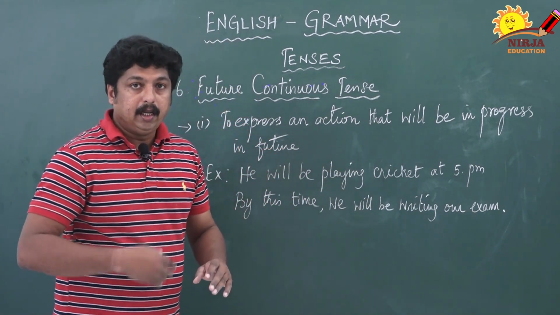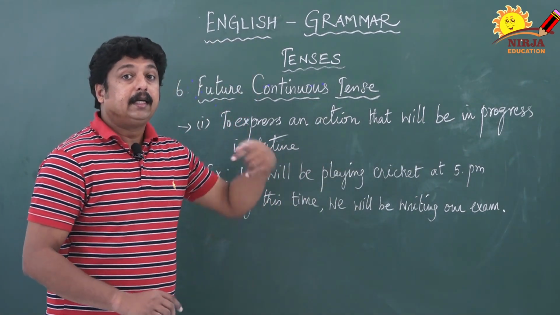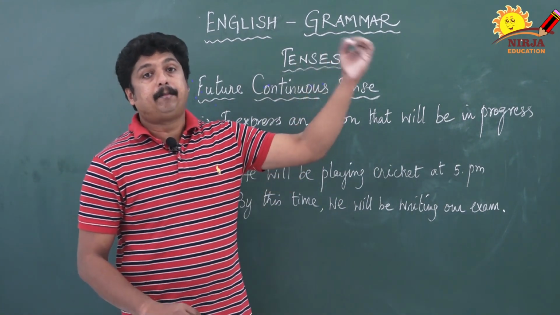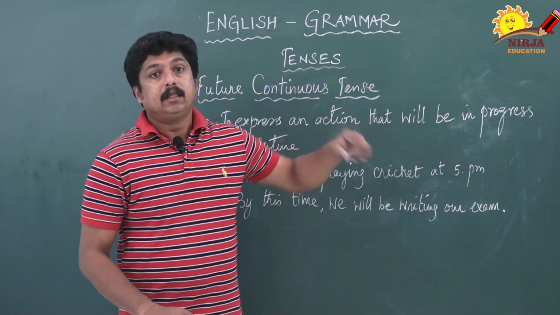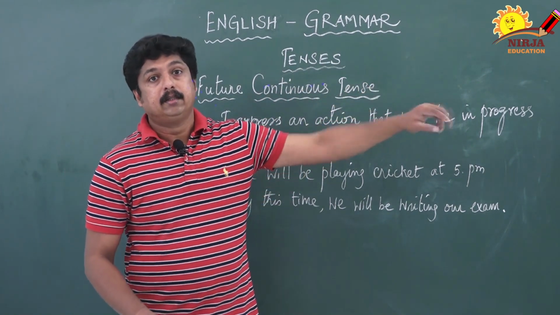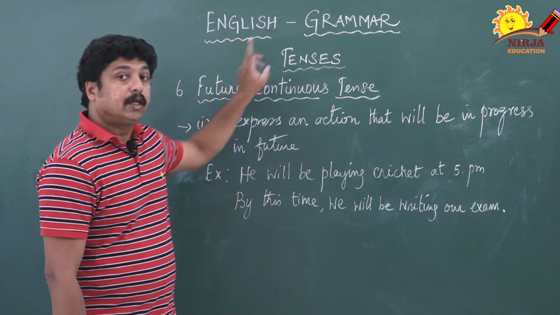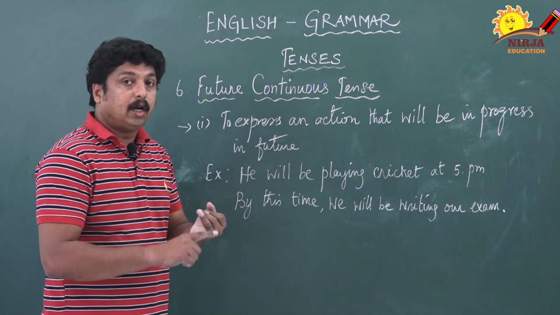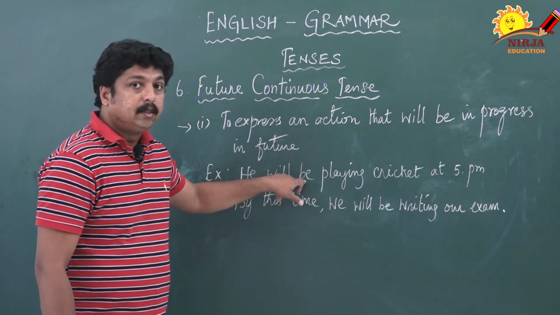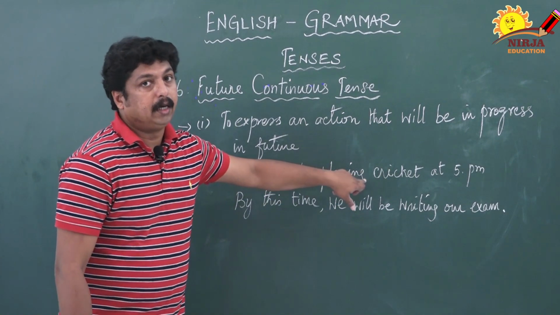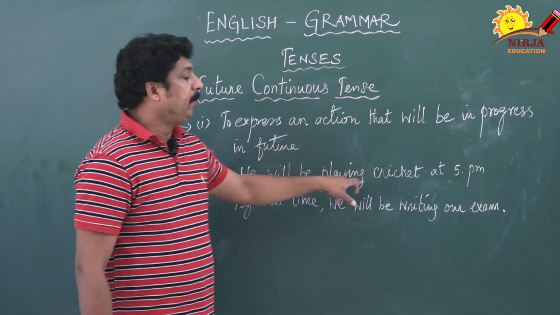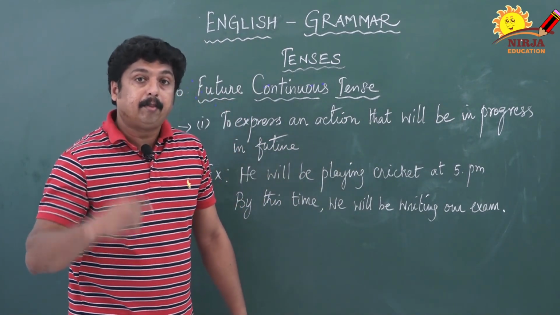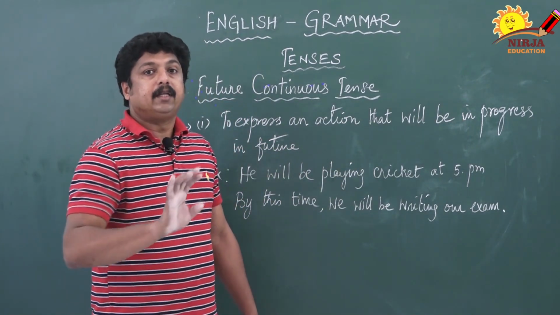So daily he used to play, but he is just planning this action, which is going to happen in the future, and also continuously. That is the reason we are using future continuous tense. So he will be playing; as I already told, shall or will plus be plus present form of verb plus ing. So here, he will be playing cricket at 5 p.m. Exactly at 5 p.m. he made a plan that he will be playing with his friends.